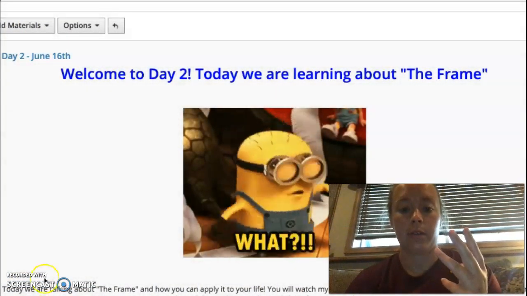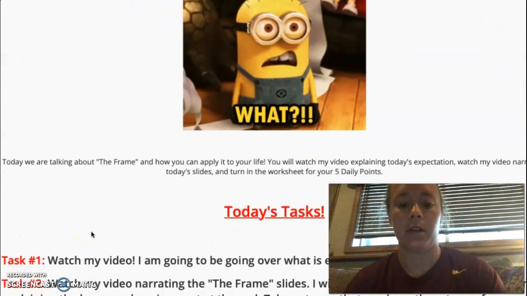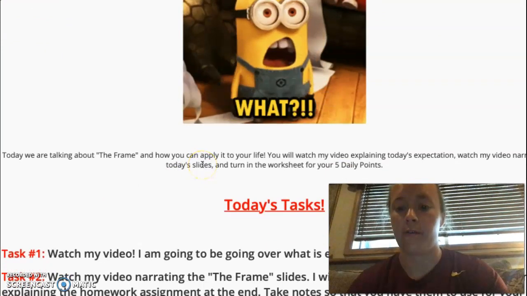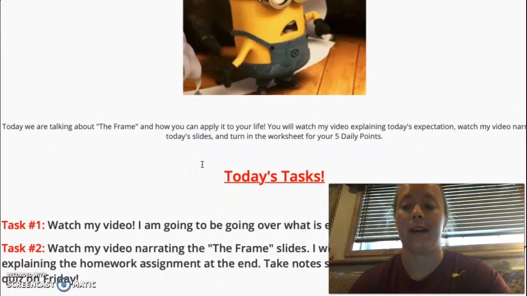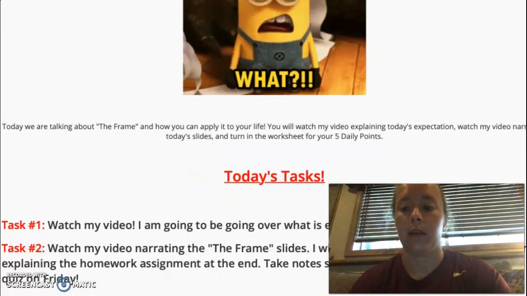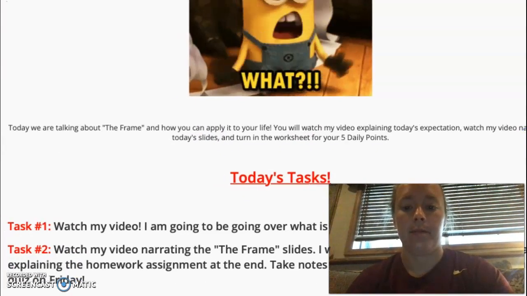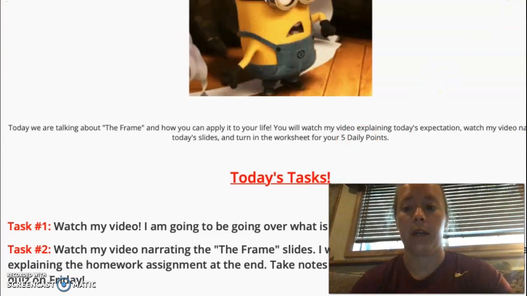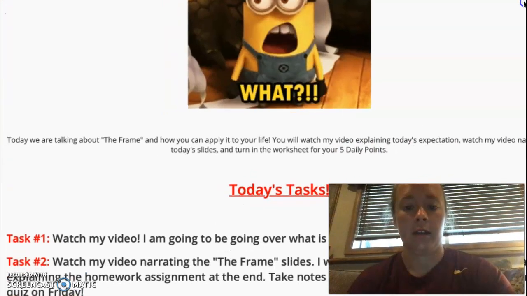Okay, for today we're going to be talking about the frame. It's going to be our first layout on Schoology of how to access this video, how to access the Google Slides lecture, and how to do your assignment. Once we get onto our Schoology page, you can see that today we're talking about the frame, how you can apply it to your life when you are not getting things that you want to be getting. You're going to need to turn in your worksheet by 11:59 tonight.